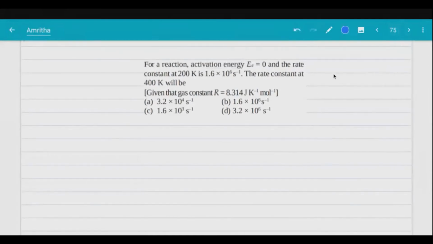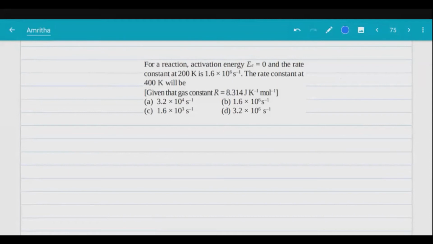See, one more interesting question here. For a reaction, activation energy is equal to 0 and the rate constant at 200 Kelvin is 1.6 into 10 power 6 per second. And look at this: if activation energy is less, rate constant will be more. Rate constant will always be very high. See, rate constant is 10 power 6, which means it's a very, very fast reaction. E equal to 0, rate constant is given. What is the rate constant at 400 Kelvin?